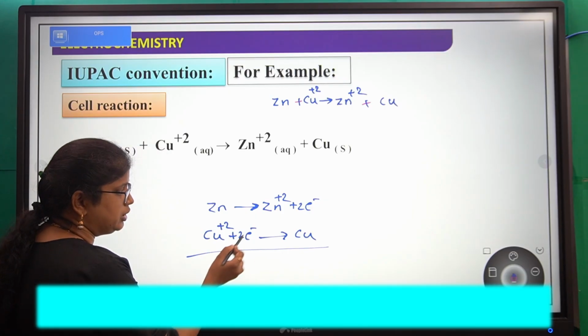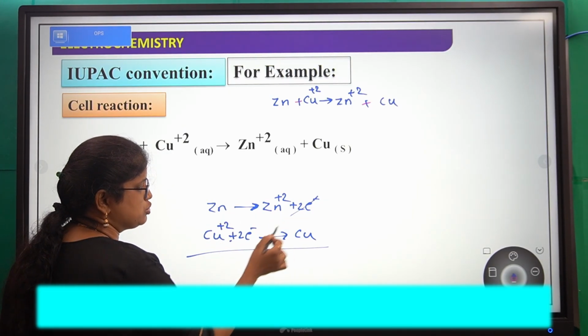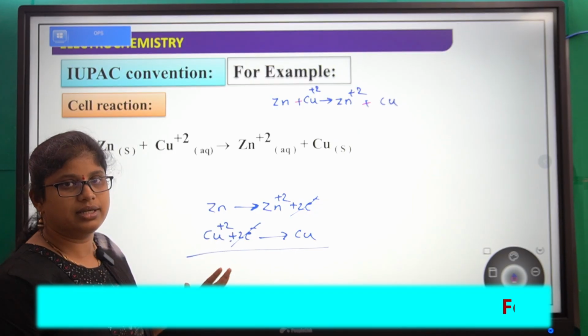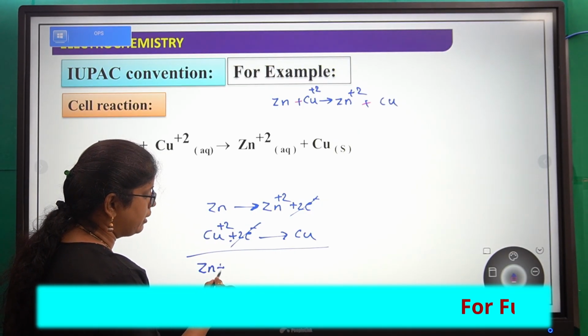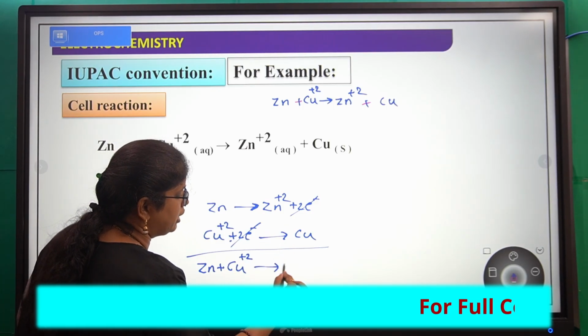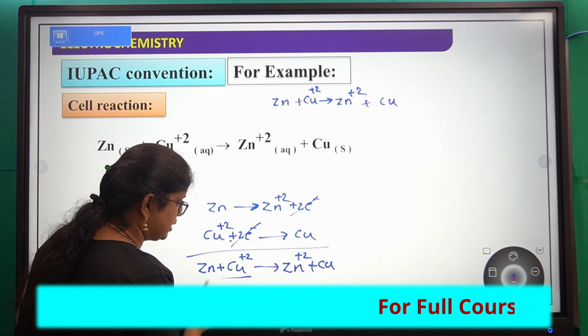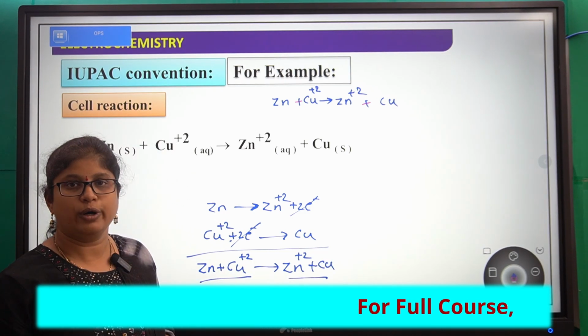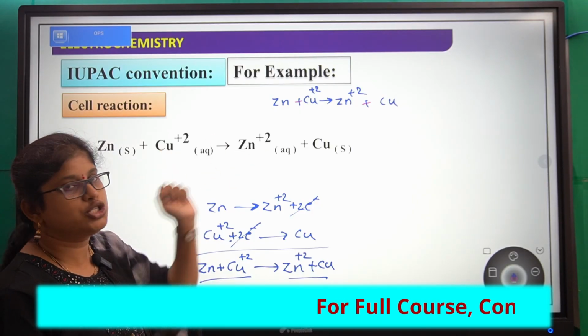The electrons released by zinc are gained by copper plus 2, so these 2 electrons will get cancelled. So what are the reactants here? Zinc and copper plus 2. And the products? Zinc plus 2 and copper.